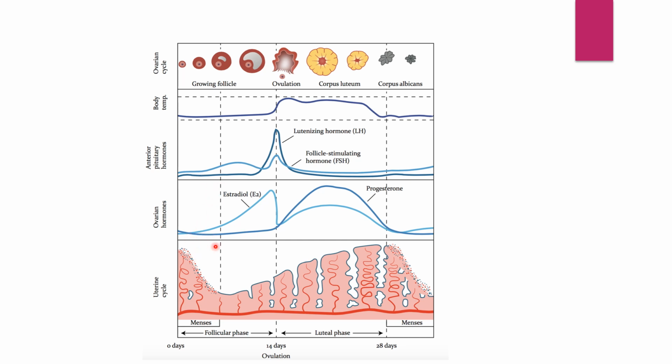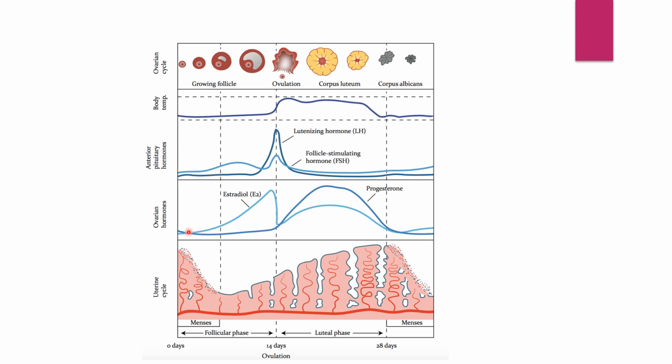Now, you can see there are some changes taking place. This is the uterine cycle. This is the ovarian cycle. This is the pituitary hormones. This is the body temperature during our menstrual cycle. And this is again the ovarian cycle. Now, what happens during the first 4 days, in the first phase of the menstrual cycle? This is the uterine cycle. The bleeding takes place over here. You can see here, the bleeding starts.